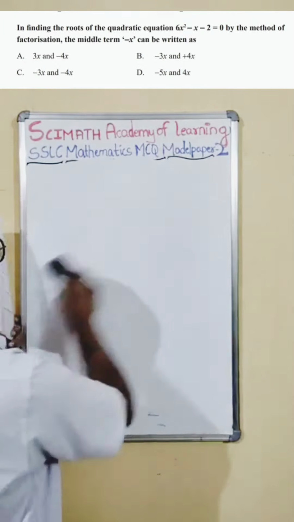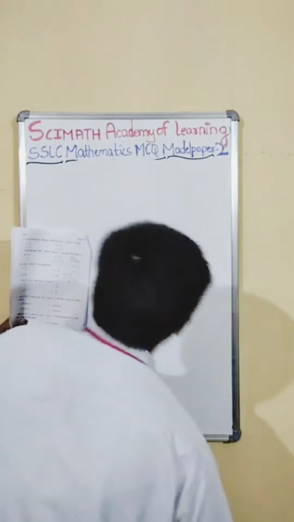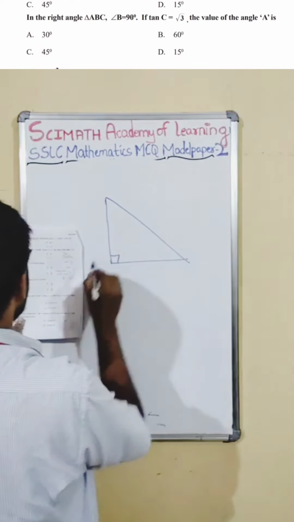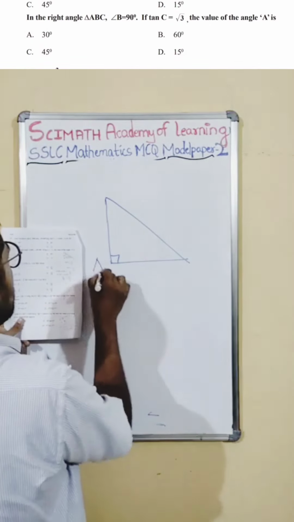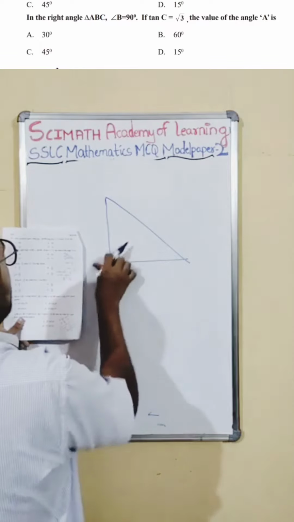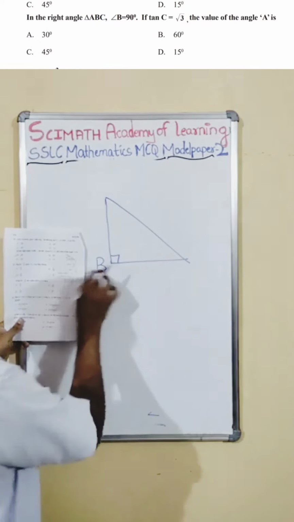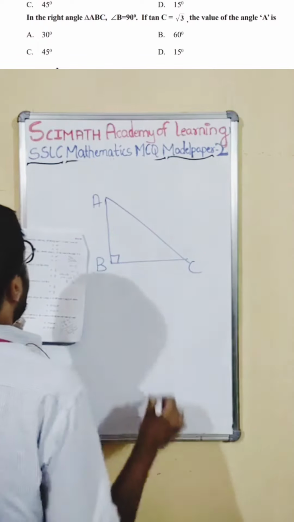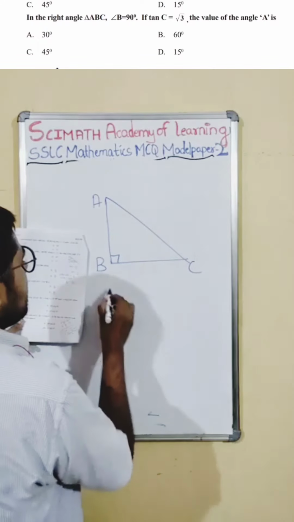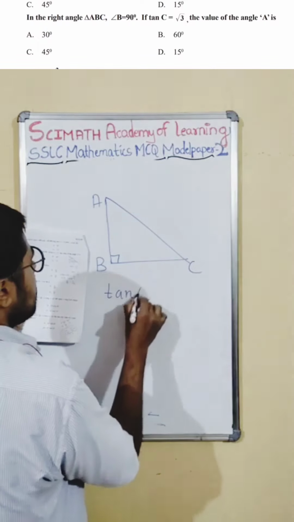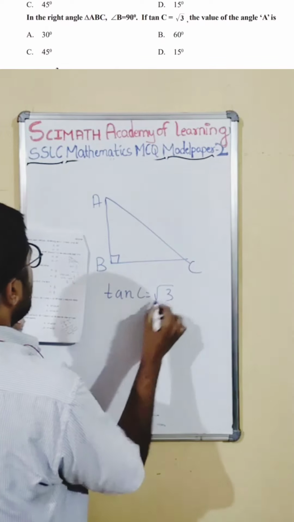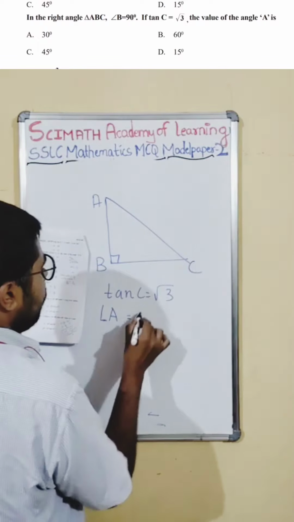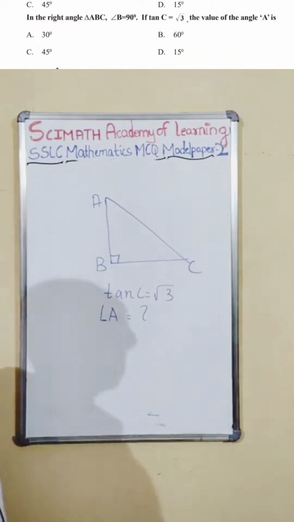The 14th question. In the right angle triangle, I will draw a right angle triangle here. They are telling us that B is 90 degrees, so I am putting B here, and I'll write A here and C here. And if tan C is root 3, find the angle A. They are asking us to find the angle A.